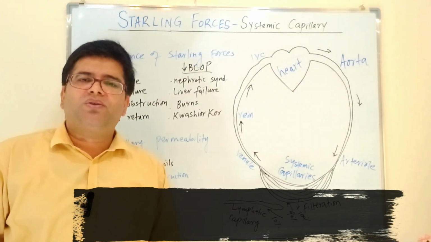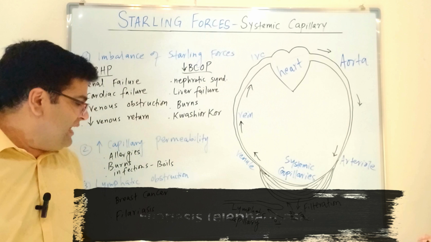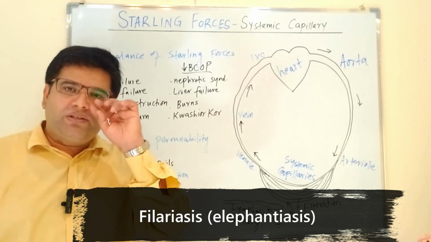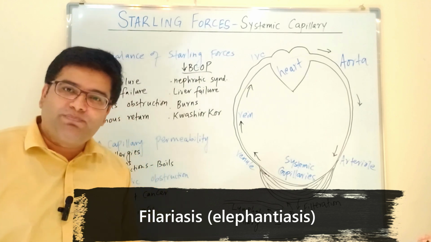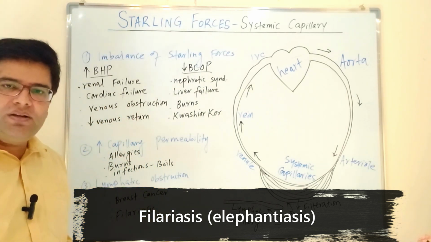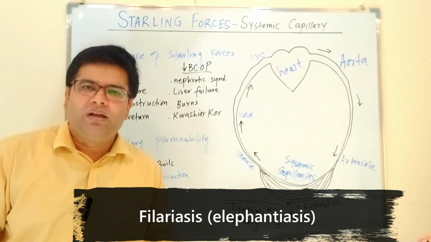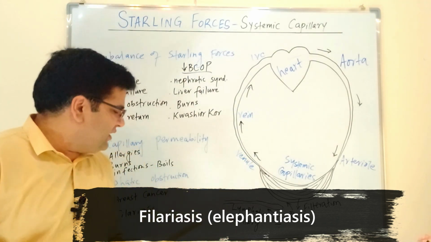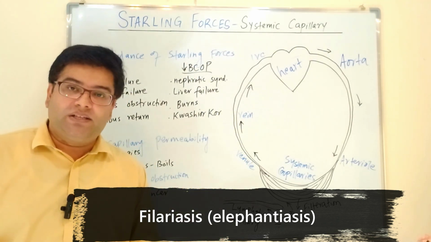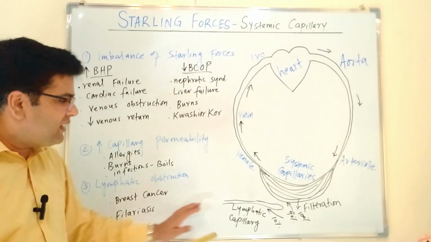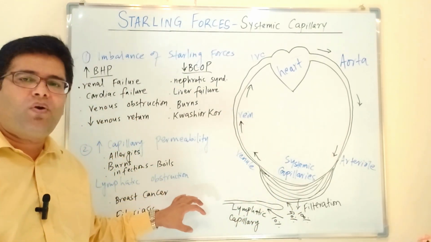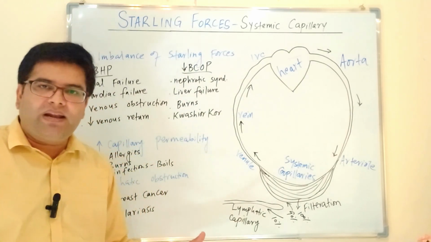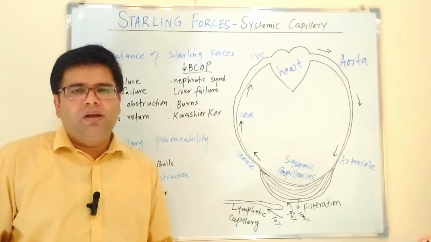You may have heard about a condition which we call filariasis. This is because of a mosquito bite which transmits a parasite which we call filaria, and this can obstruct lymphatic vessels, especially in the leg, and then the legs will become swollen, bigger, elephant-like, and this condition is called elephantiasis. Once again, the lymphatic vessels are obstructed, and the fluid will not be drained properly. It will stay in the spaces, resulting in an edema-like condition, and the leg will be swollen.